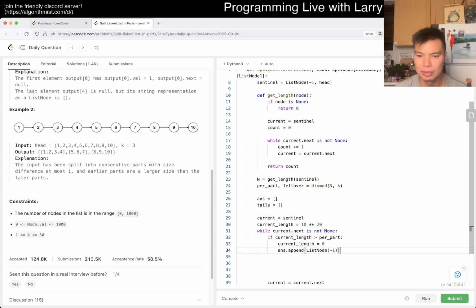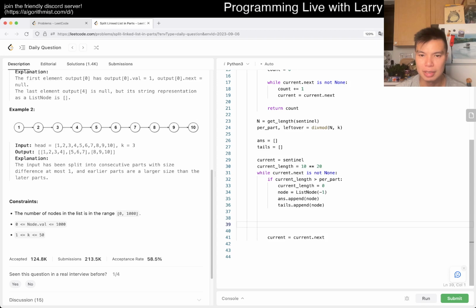And also maybe something like node is equal to, and then tails is also append dot node, right? And then otherwise we increment length, right? Plus max of min of leftover and 1, right? So this is basically saying if we have anything left over, we do 1.